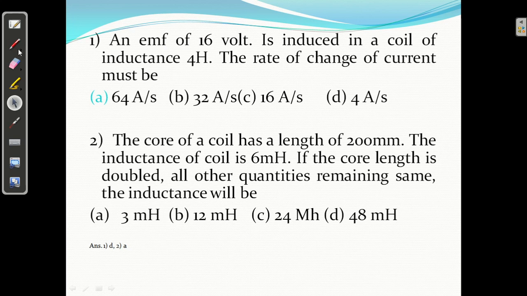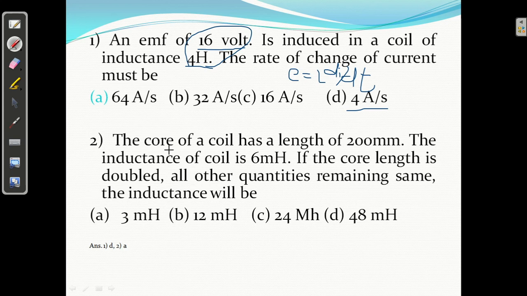An EMF of 16 volt is induced in a coil of inductance 4 Henry. These two quantities are given. Inductance is given, induced EMF is given. What is the rate of change of current? So we know E equal to what? E equal to L di by dt. So E is given 16 volt and L is given 4 Henry. So 16 upon 4 is 4. di by dt will be how much? 4 ampere per second. That is the answer.